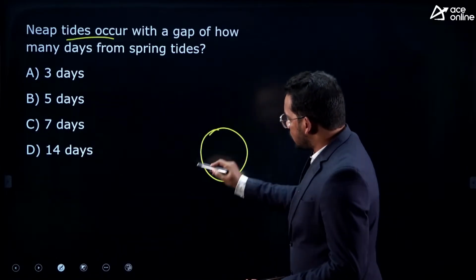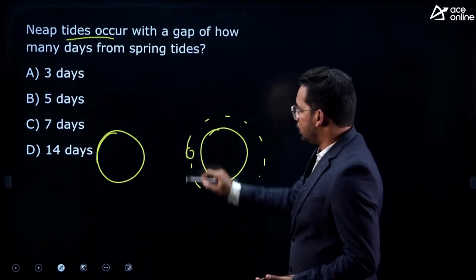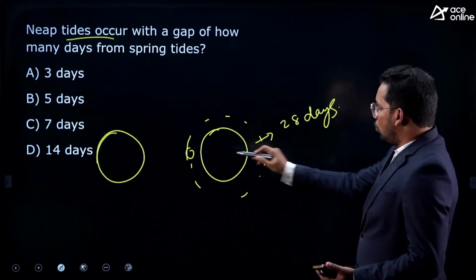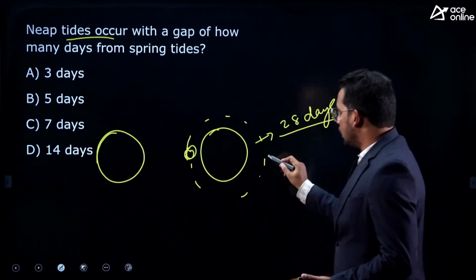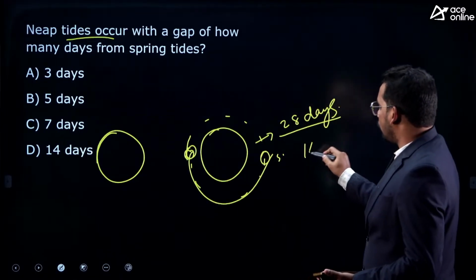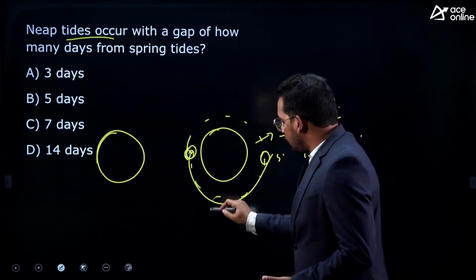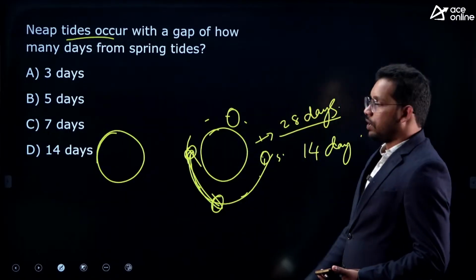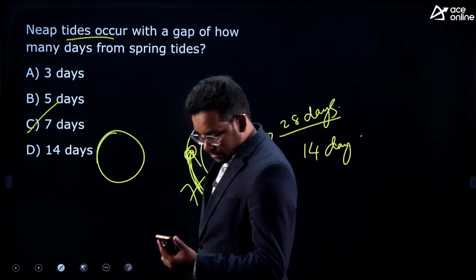Let's see. This is the Earth, this is the Sun, and the Moon moves around the Earth. It takes 28 days. Moon completes one revolution around the Earth in 28 days. That means this position and this position will be spring tide. For this half rotation it will take 14 days. Now the question is not from spring to spring, rather spring to neap. This is a quarter rotation, so it takes 7 days. So C is the answer.